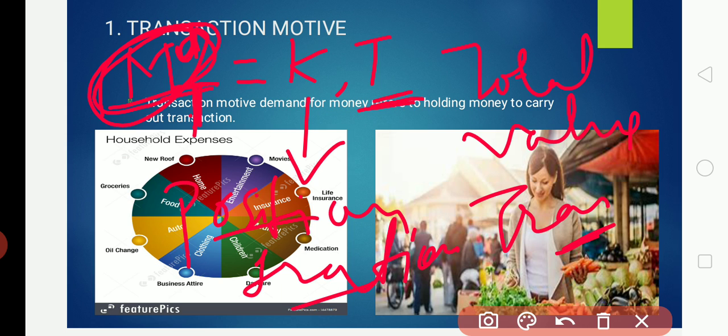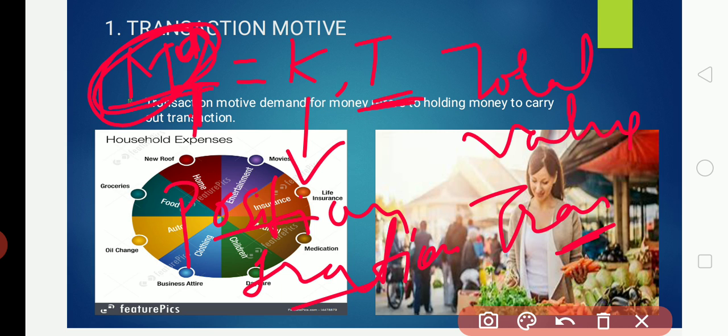This is how the transaction demand for money is represented in the form of a formula. Transaction motive simply means the people want to spend money to fulfill their day-to-day needs, or business firms demand money for day-to-day expenditure. Such a motive to spend on such things we call the transaction motive for money.